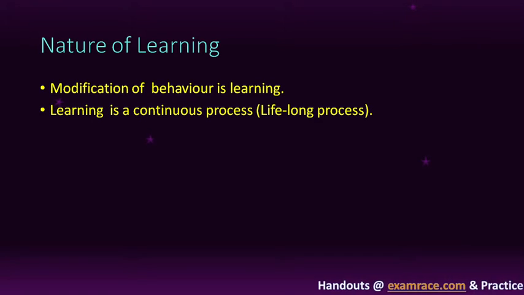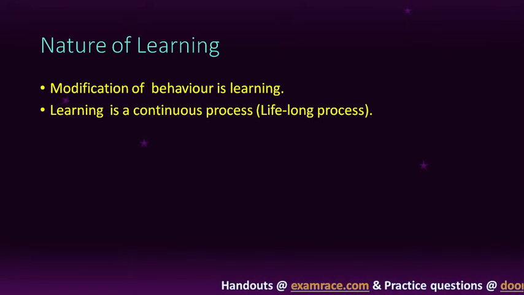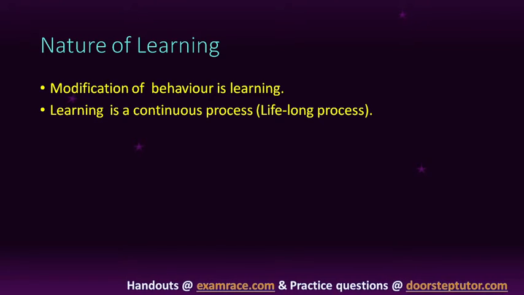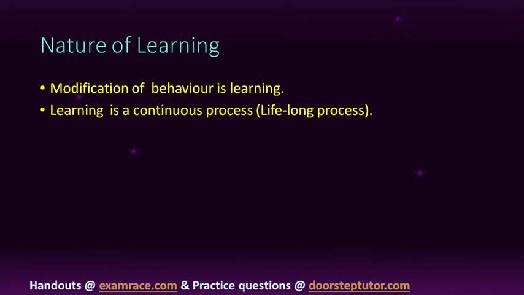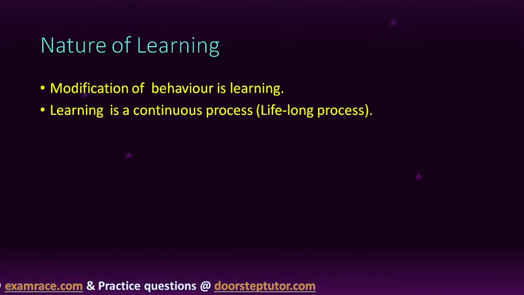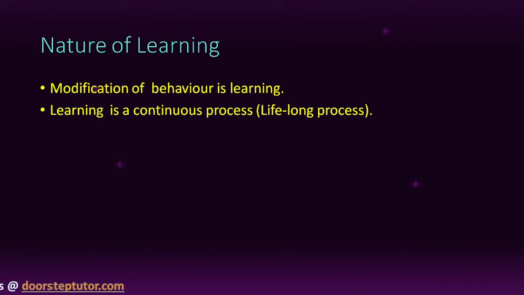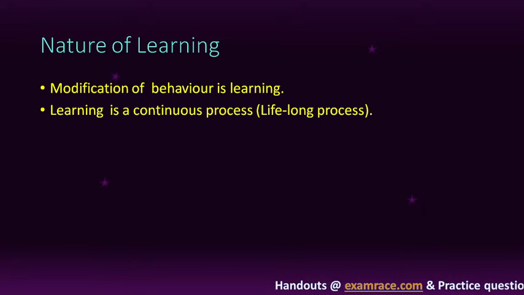Now, learning is a continuous process and a lifelong process. What does continuous process mean? Here, continuous process means learning starts from birth and it ends when our life is ended. From birth to end of life, learning continues. We never stop learning.